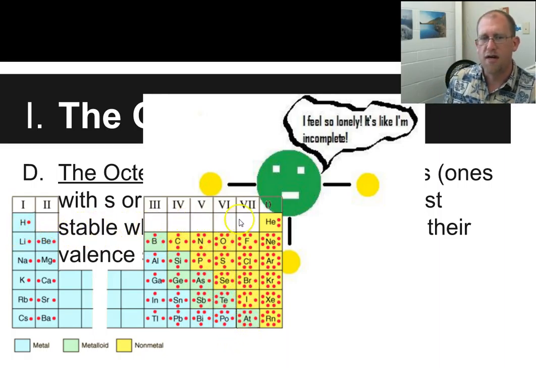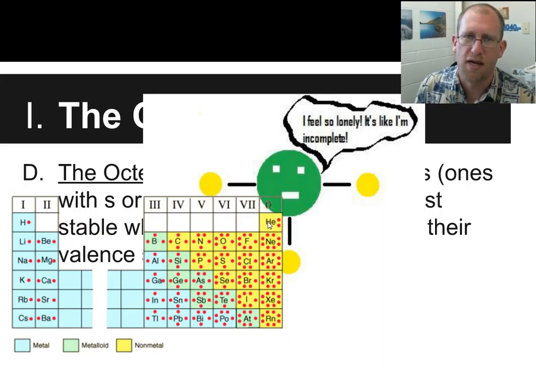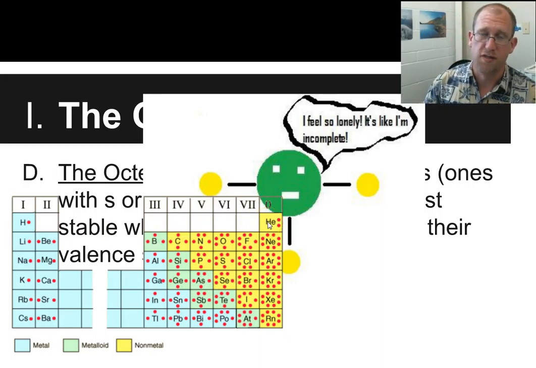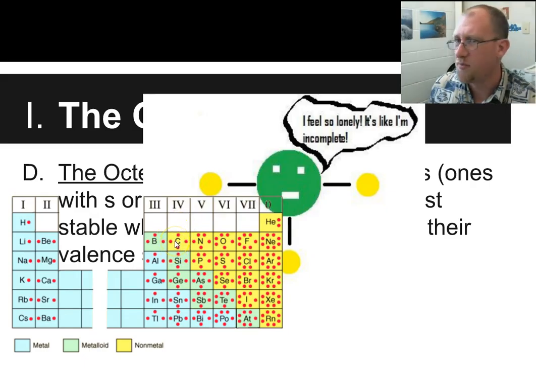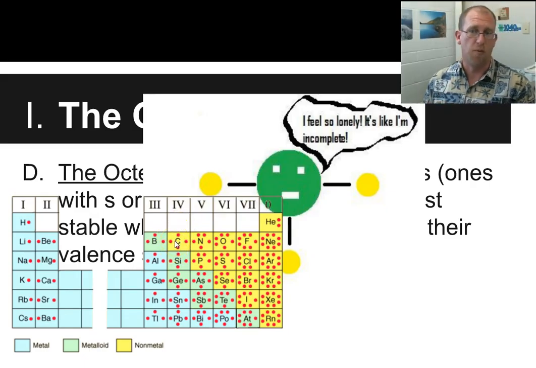So we already talked about how the columns help you see the charges. They also help you see which way it's going to go as far as gaining or losing, right? Because the ones in the middle have to either pick up 4 or lose 4. They're going to probably do a different kind of bond.